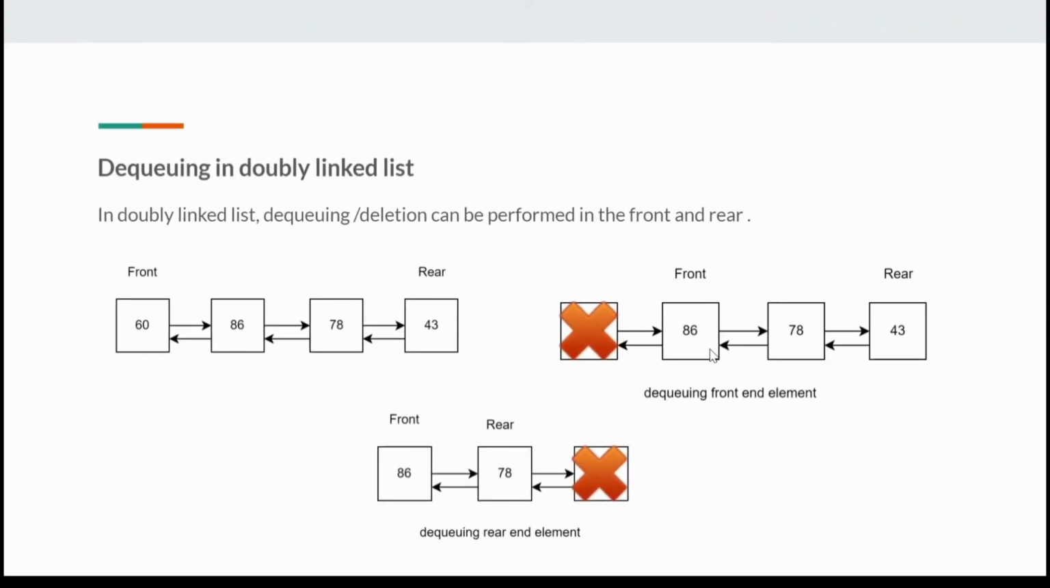And then we move to dequeuing in a doubly linked list. In a doubly linked list, dequeuing or deletion can be performed at the front and the rear. So this is the original queue. If we dequeue the front, which means we remove the 60, we make the 86 become the front. So this is after dequeuing the front end element. And if we dequeue the rear end element, we remove the 43 and we make the 78 become the rear.